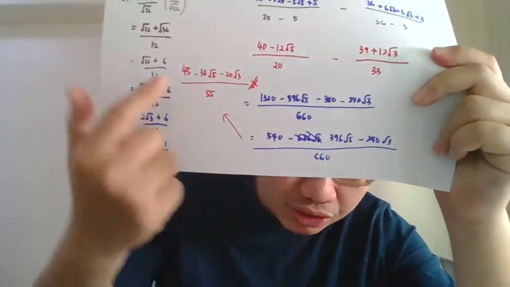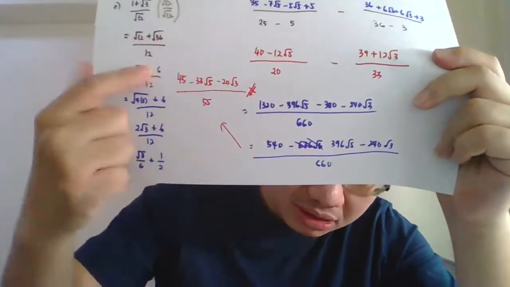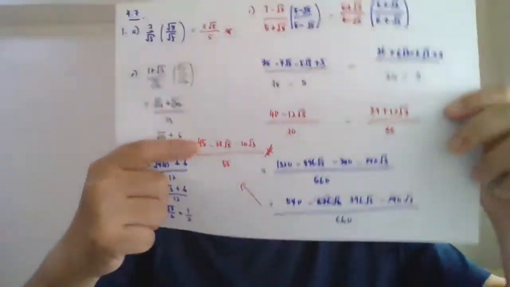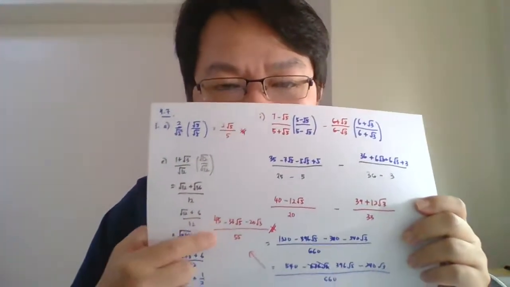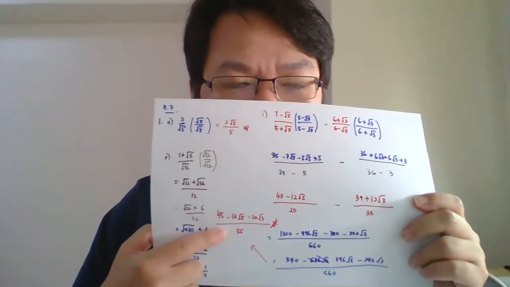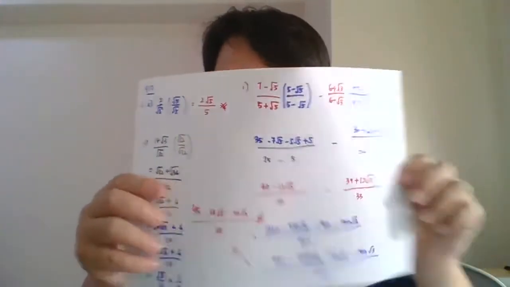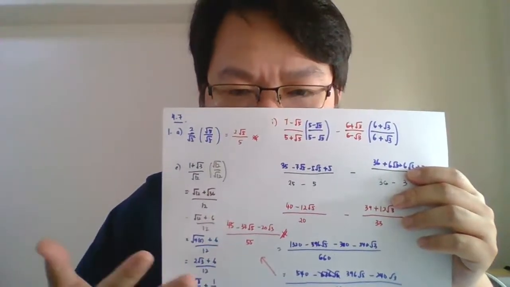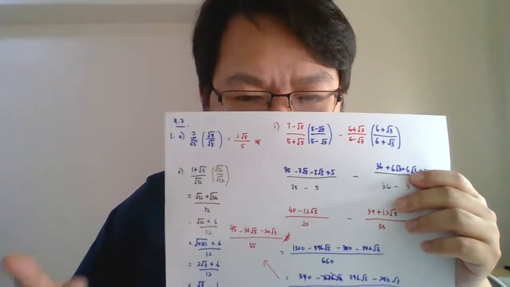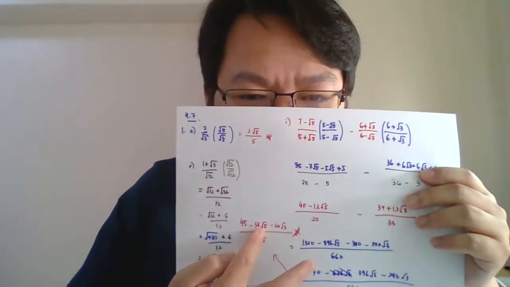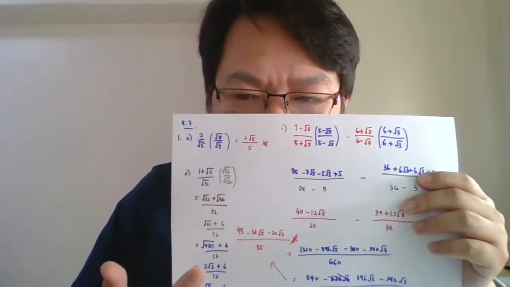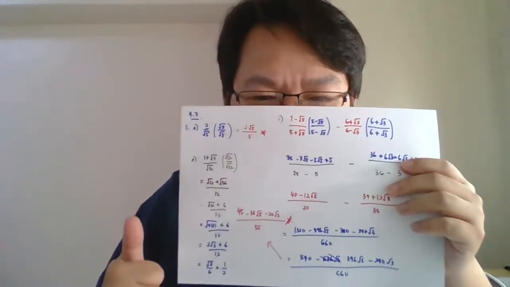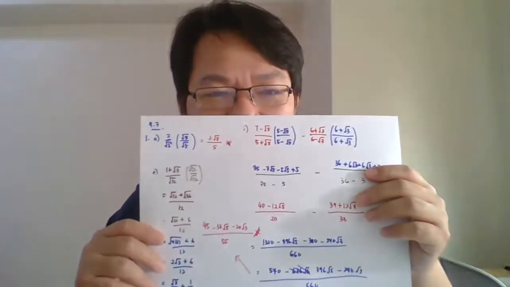I divide everything by 12, so all the numbers are divided by 12. So this is the last answer that I get: 45 minus something over 55. Please double check the answer, whether it is right or not. And I think this is the simplest because we cannot divide by any number anymore; this is 33, this is 45, so they are not related. In my consideration, I think this will be the final answer. Please double check for me.